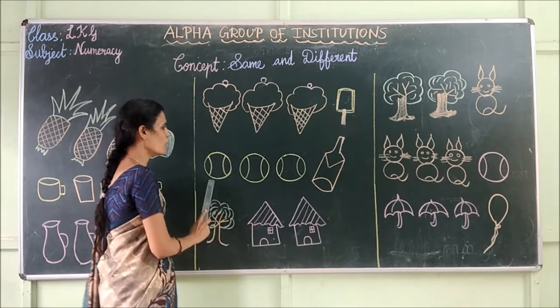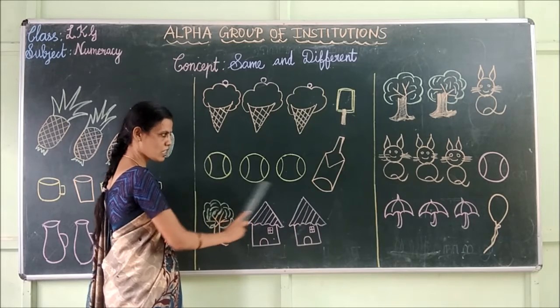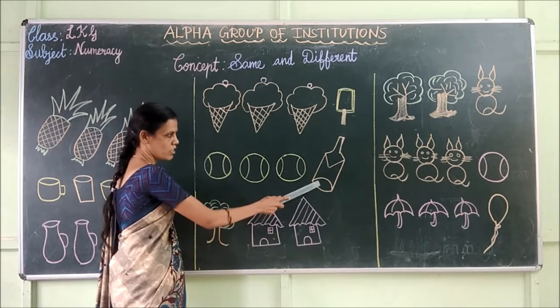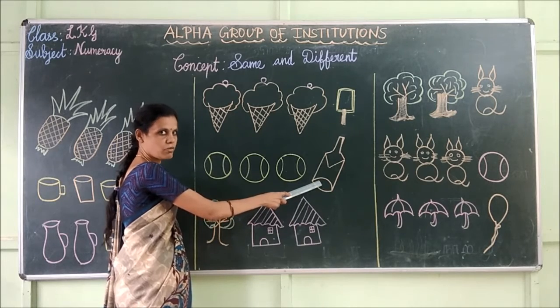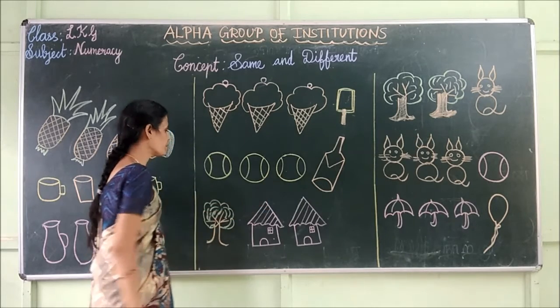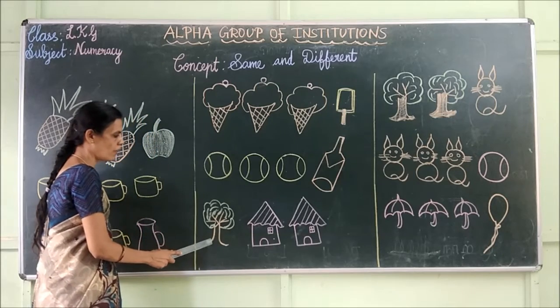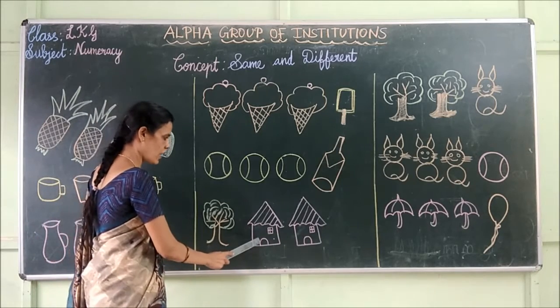Next, here we have balls. These are our balls. Is it a ball? No, it is not a ball. It is different from this group. It is a bat. See, here we have tree and this is a house.